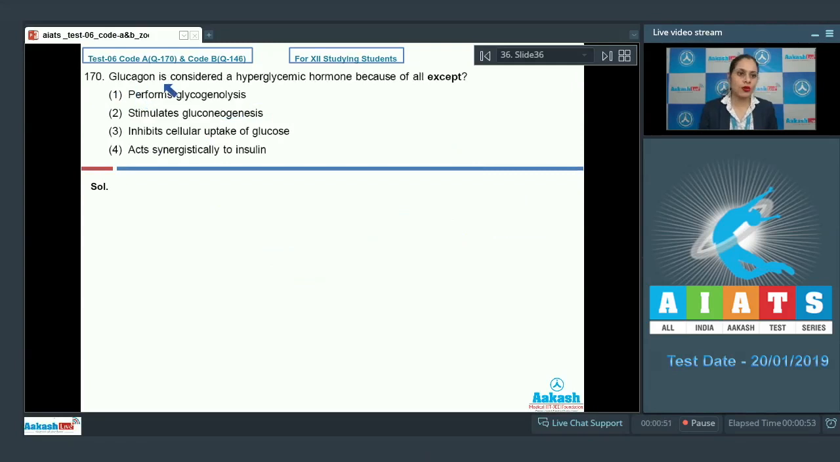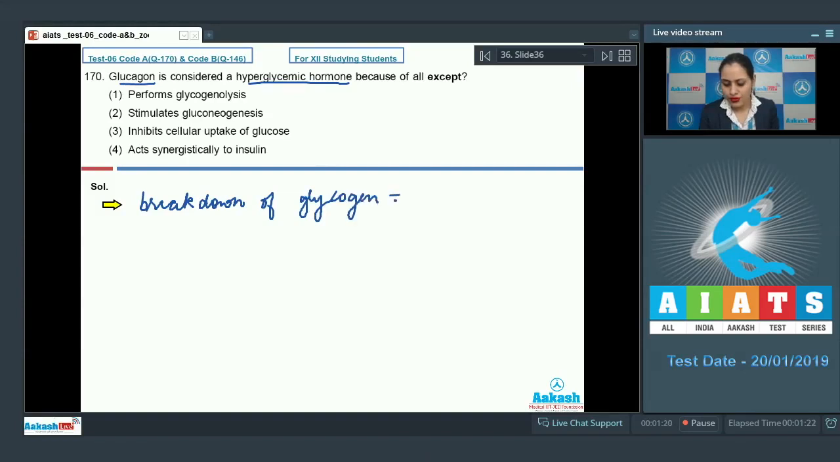Question number 170. Glucagon is considered a hyperglycemic hormone because of all except, and the very first option given is performs glycogenolysis. And we know that glucagon, which is a hyperglycemic hormone, performs breakdown of glycogen, which is known as glycogenolysis. So as this hormone performs glycogenolysis, so this is an incorrect option.